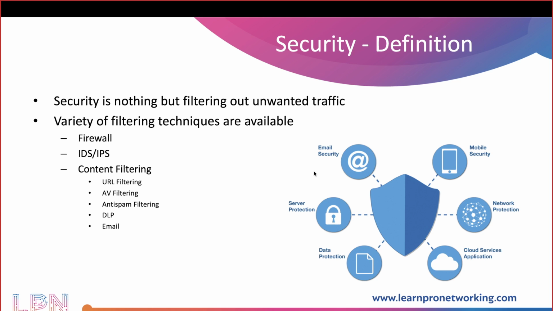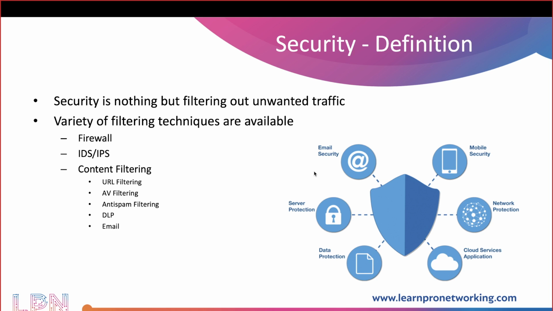Anyone? Okay, that is one. Anything else? Because we have a lot of definitions for security. Everyone can come up with their own definitions also, and that's why I'm trying to get some responses from you.